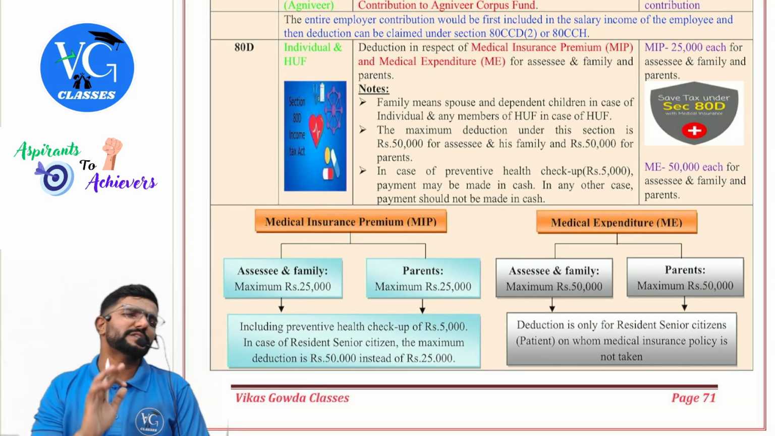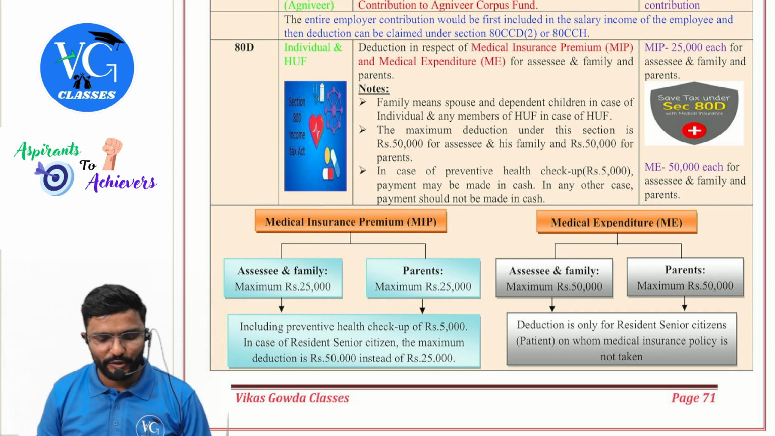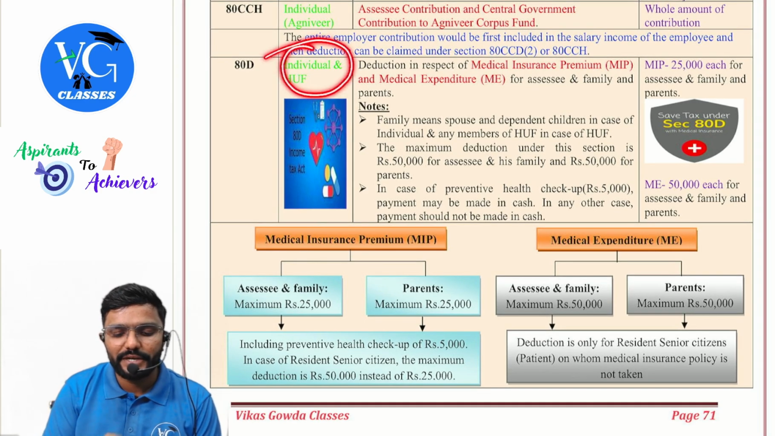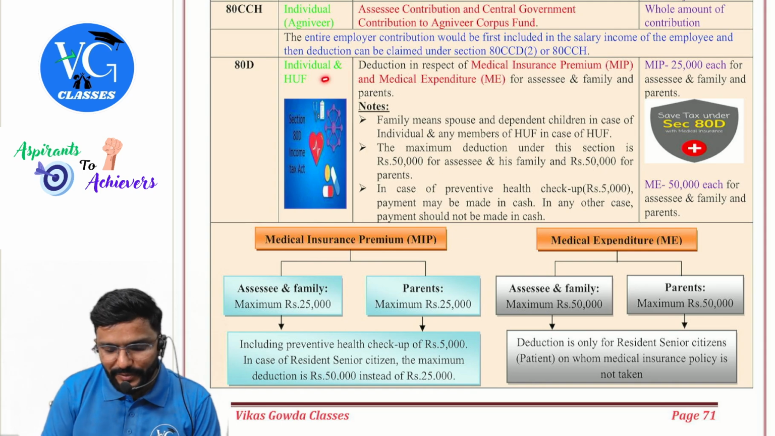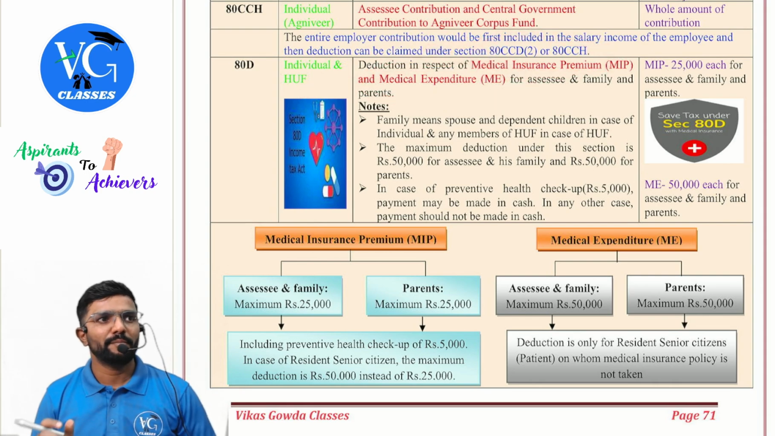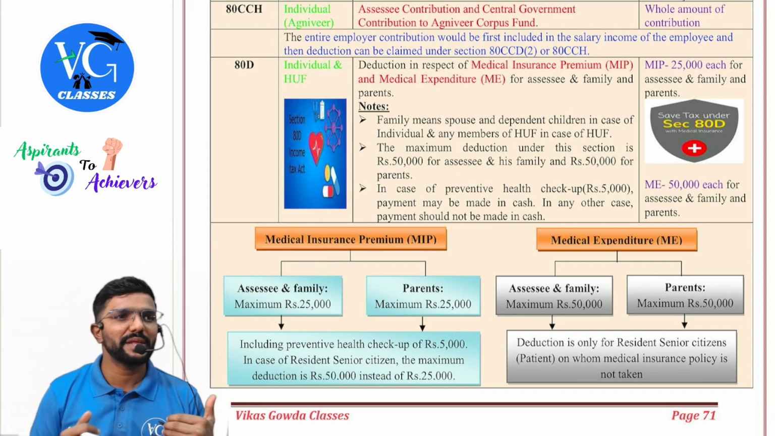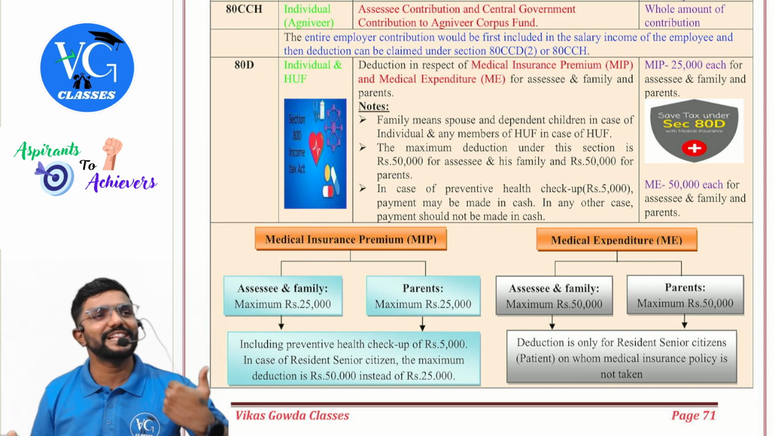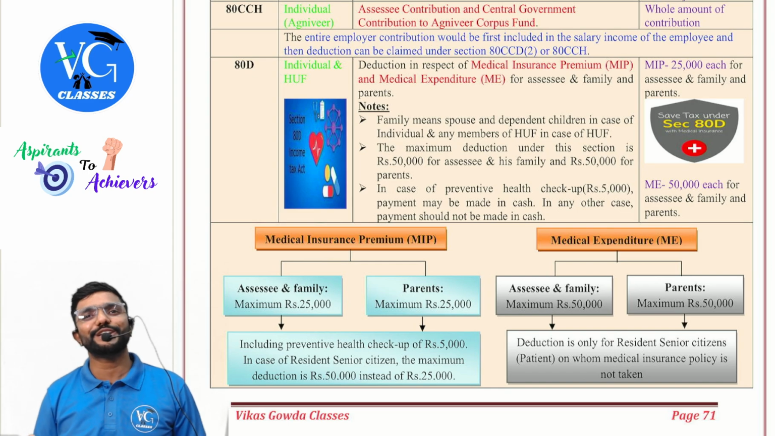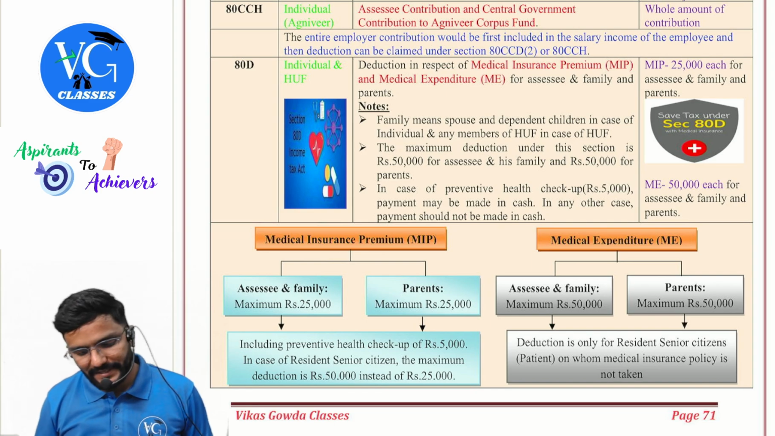80D, especially most of them get confused, guys. Let us try to simplify it as much as possible. 80D is applicable for only individual and HUF. Deduction is in respect of two things: medical insurance premium and medical expenditure. But the same person cannot claim both, either premium or expenditure. Because when you have a health insurance policy in your name, obviously, if there is any medical emergency, who will take care of the expenditure? Insurance company. Yes, sir.